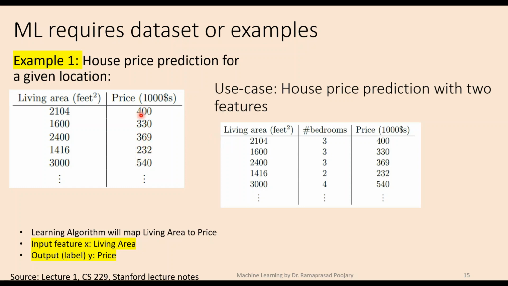Now, depending on the type of label that you have, whether it's a continuous variable or a discrete variable, we can choose a specific algorithm here. So there is no single algorithm for different data sets and different applications. The type of algorithm that you choose depends on your target variable. For example, here we have a continuous variable, or a real value, so there's a specific algorithm that is used.